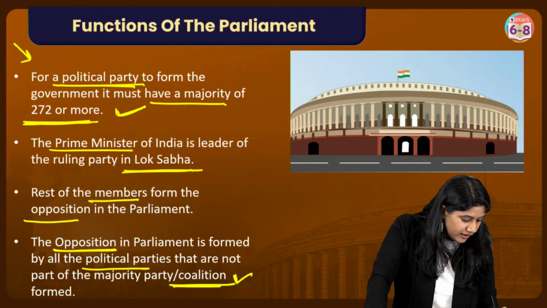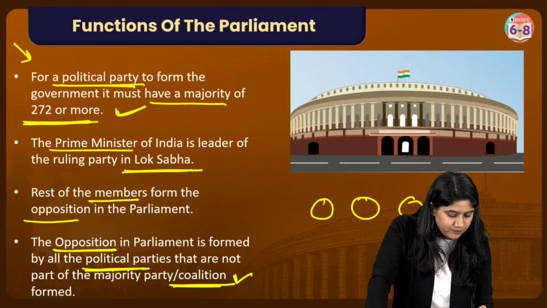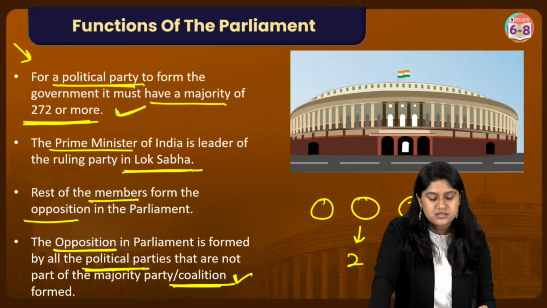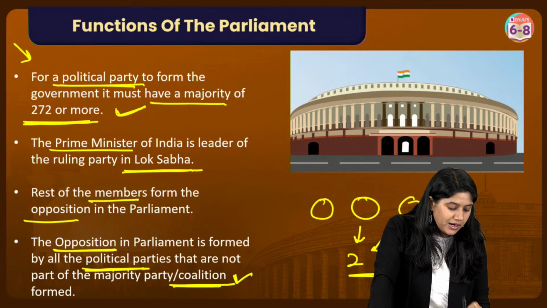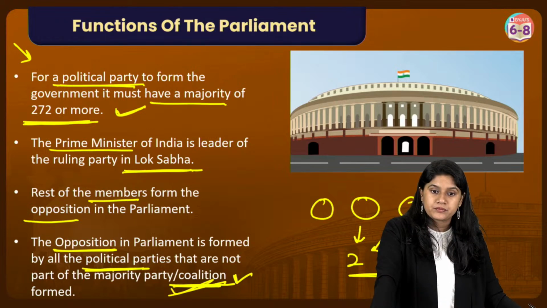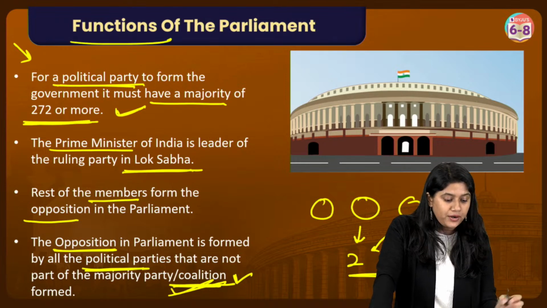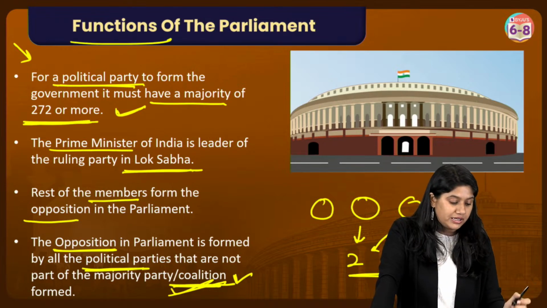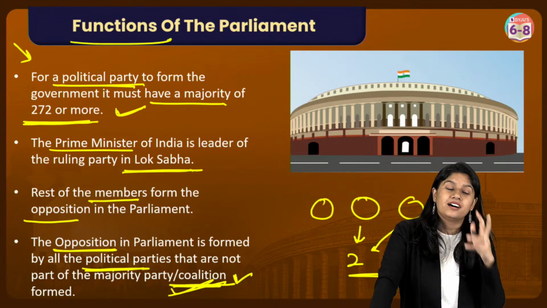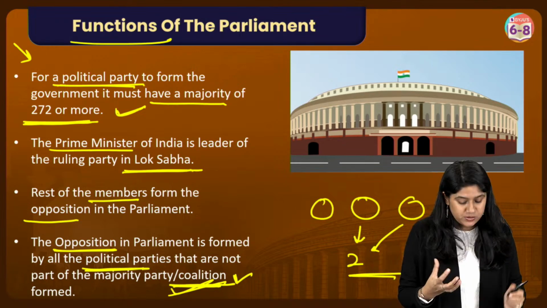For example, if we have 3 parties and this party needs 2 more seats, another party will support it and they'll form a coalition government. So this is very important, everyone. That's how we look into the Lok Sabha and how the selection happens.